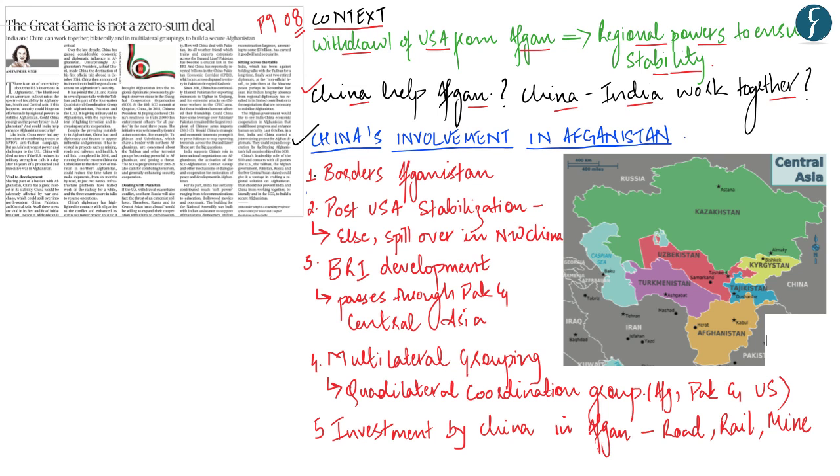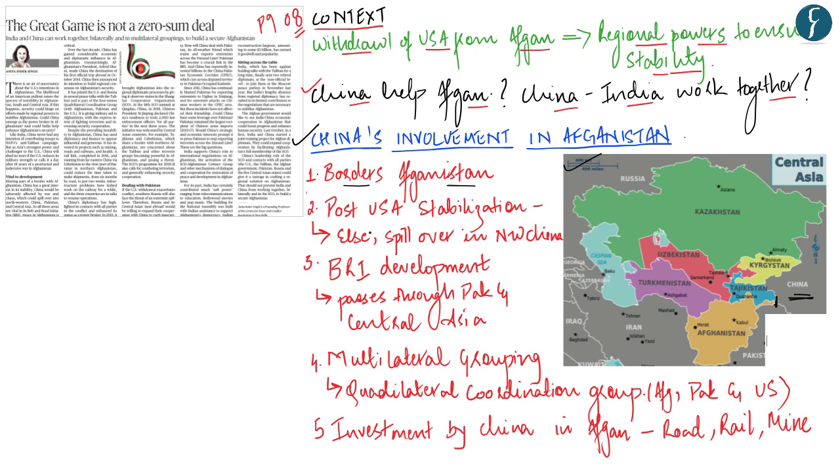Next, the author is providing various instances of China's involvement in Afghanistan and is also giving us reasons why stability in Afghanistan is of paramount importance to China. The first reason is that China borders Afghanistan. As you can see on the map here is the country of China, and China shares a northwest border with Afghanistan right here. Therefore, very logically, China has a great interest in the stability of Afghanistan.